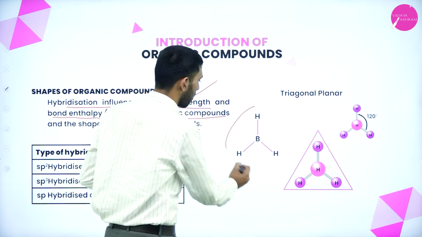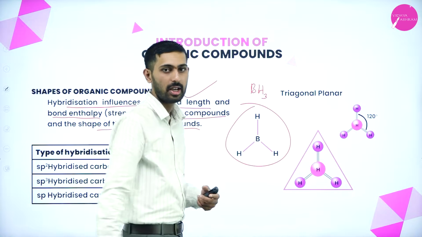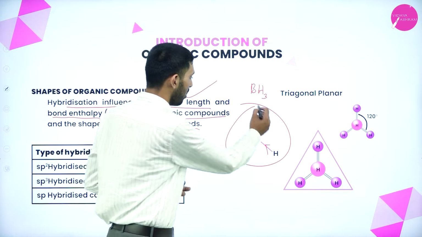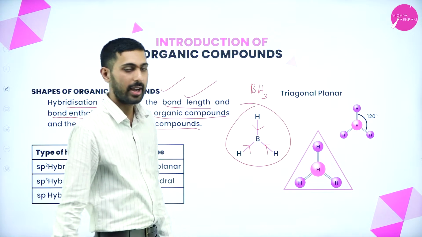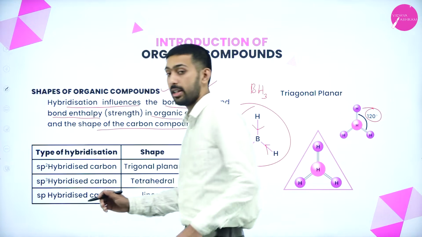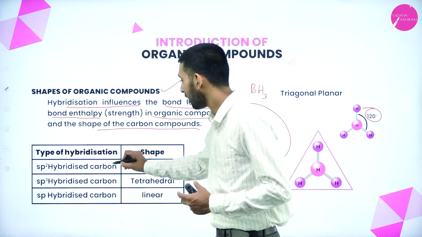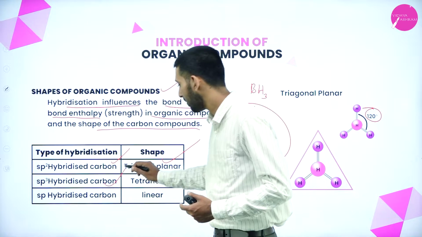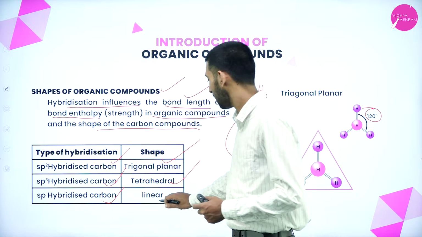Here you see boron hydride has trigonal planar shape. Why does boron hydride have trigonal planar shape? Its molecular formula is BH3. Here all hydrogens are going towards the boron. So its valency is 3 and 3 hydrogens are added to boron, and its bond angle is 120 degrees. Organic compounds depend upon the hybridization, correct? So if it is sp2 hybridization, it is trigonal planar. If it is sp3, it is tetrahedral, and if it is sp hybridization, it is linear.